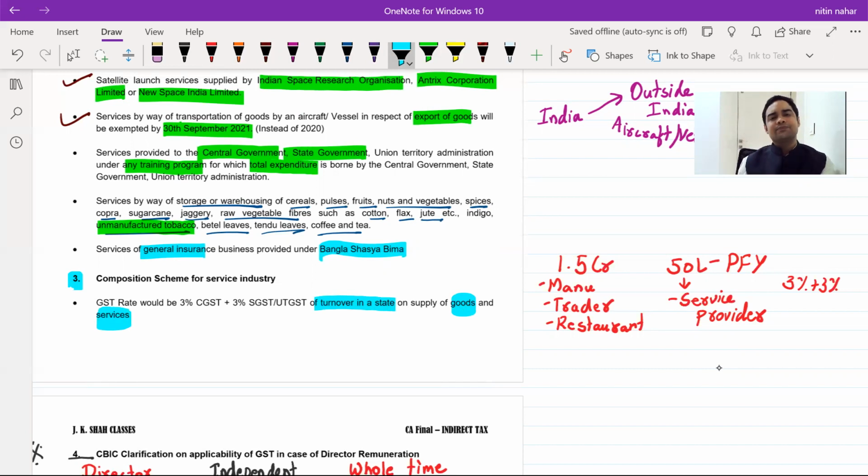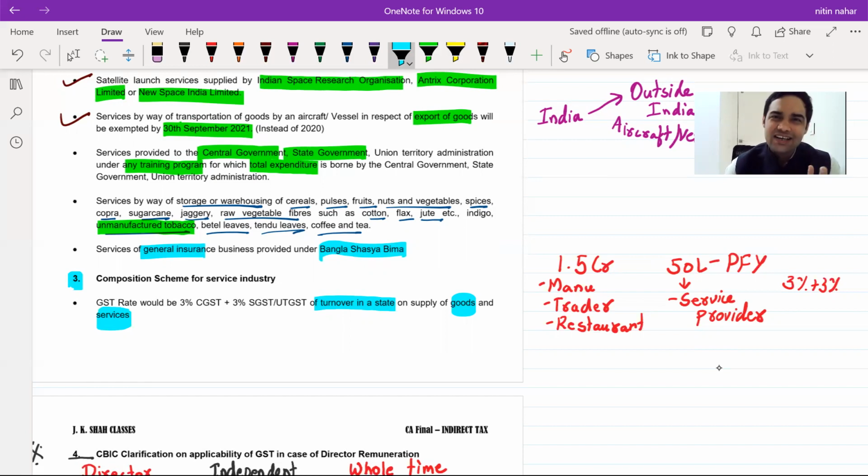So there might be cases where service industry has some amount of goods or services being supplied. So that some amount of goods or services which is being supplied, that portion, if it does not exceed 50 lakh, you can take this composition scheme. And once you take this composition scheme, you can pay 3% plus 3%. 3% CGST and 3% SGST. Is there an IGST rate? The answer is no, because under composition scheme, a person cannot make an interstate supply. As he cannot make an interstate supply, obviously there is no IGST rate given in composition scheme.